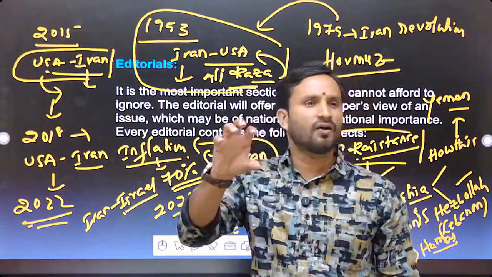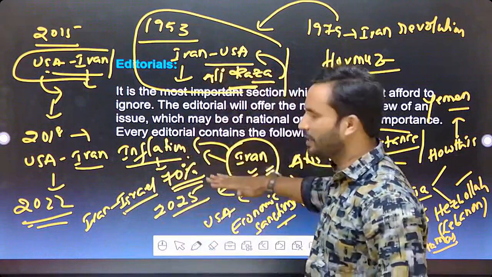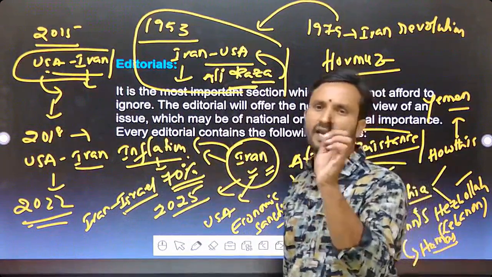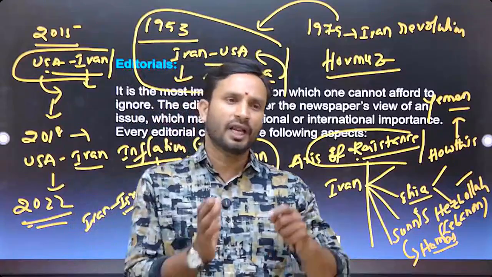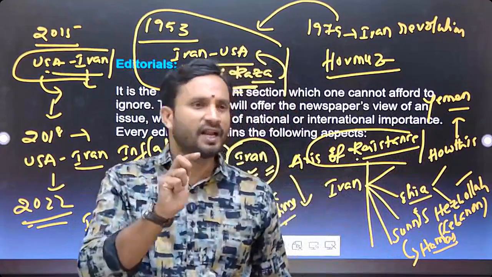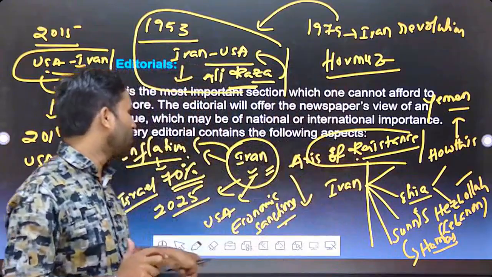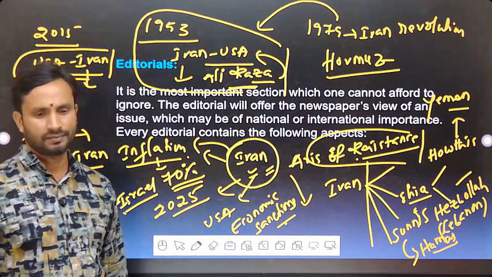In the first paragraph of this particular article, why it is in the news, these kinds of reasons may be given. What are the highlighted aspects? You have to make short notes out of it. Don't try to write from start to end of the paragraph, only some of the highlighted aspects. In this way you have to write shortcut notes.